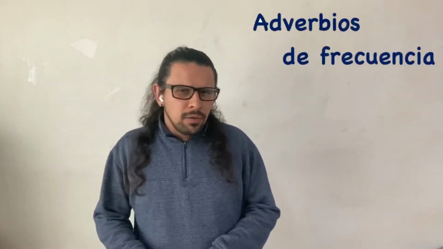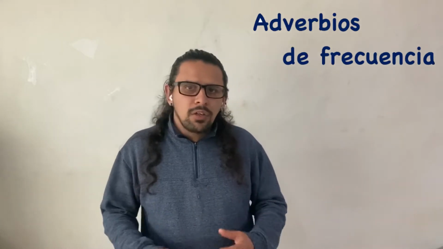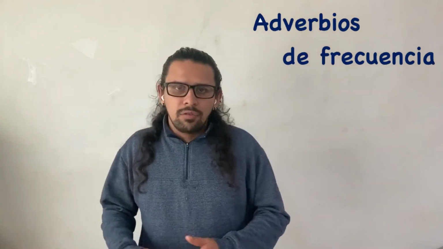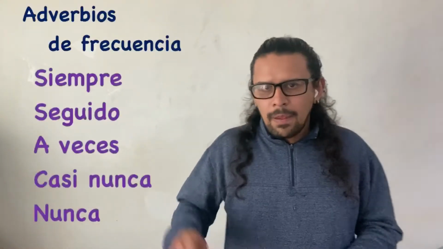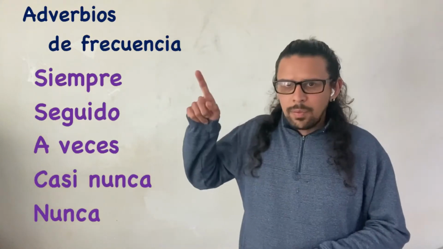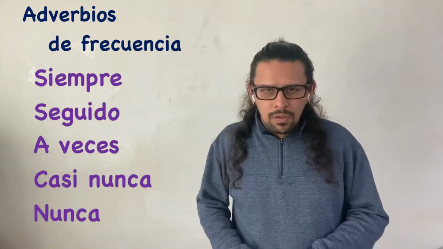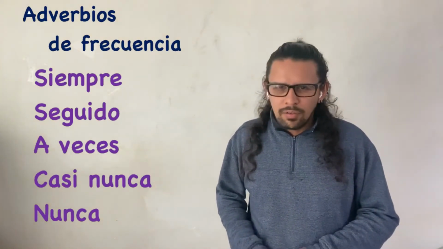Let's start talking about frequency adverbs. What are those things? Basically, they are words or phrases that we can use to talk about how often you do some actions. Let's see only some of them. Here we have the 5 that we are going to use: siempre, seguido, a veces, casi nunca, nunca.